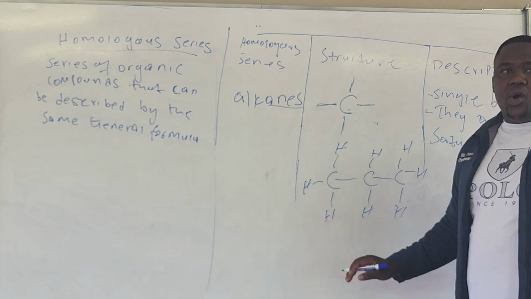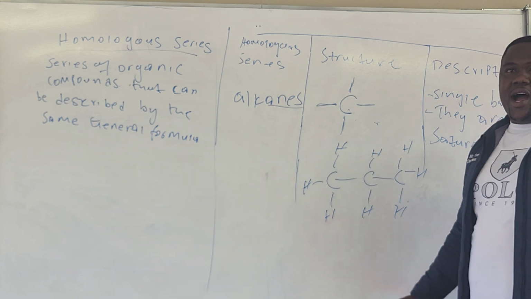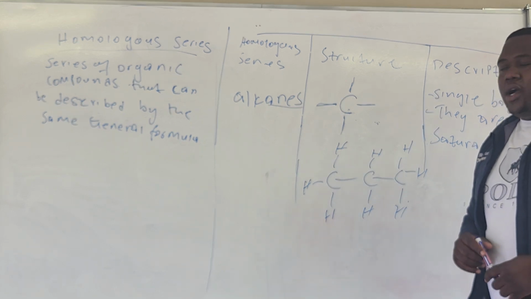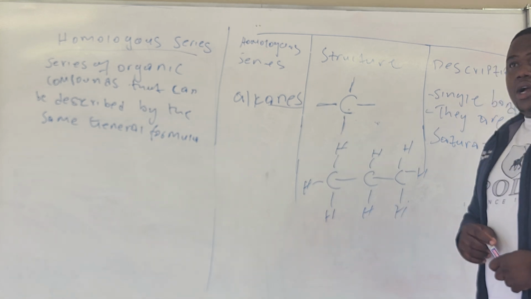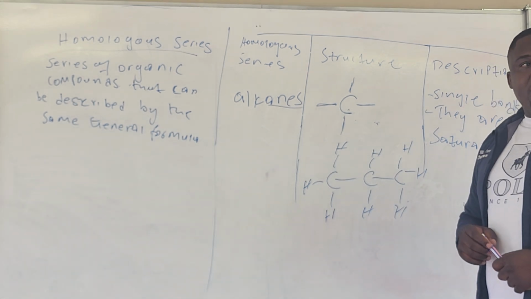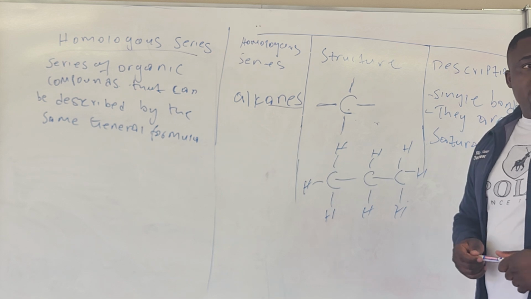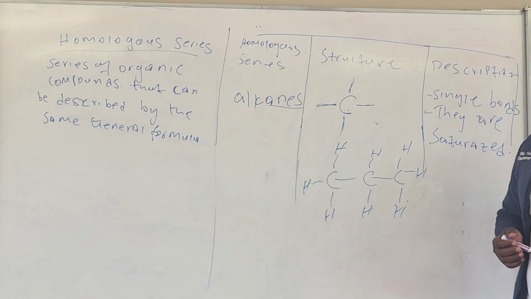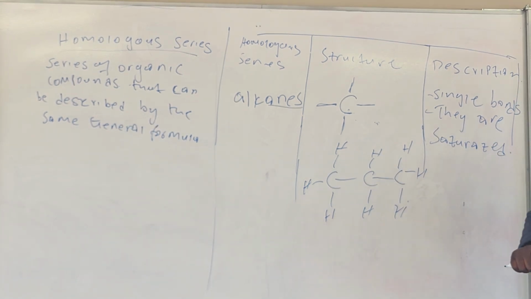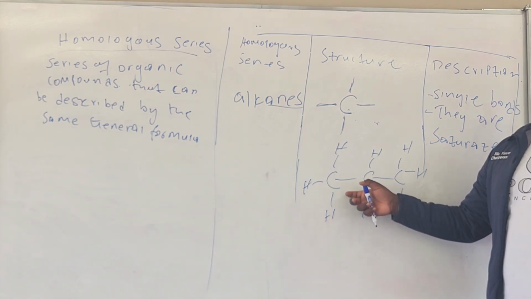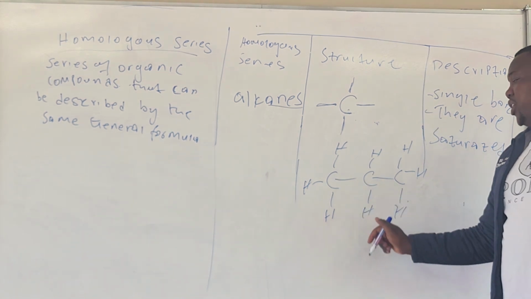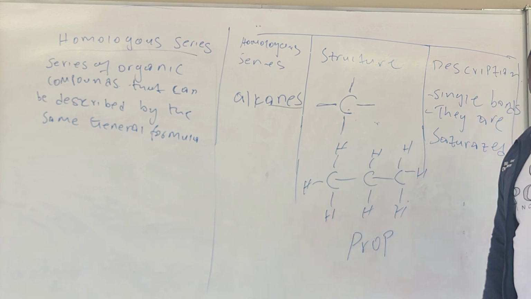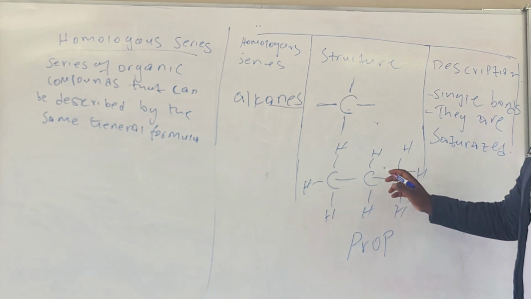Why do we have hydrogen? Because here we are talking about hydrocarbons. I'm going to give you the definition of hydrocarbons: it's a molecule that contains carbon and hydrogen only. Remember, I must use the definitions in the exam guidelines. You state it exactly how it is. So, can I tell you the name of this one? Because it has got 3 carbon, 3 carbon means prop, right? What is the last name of this one?